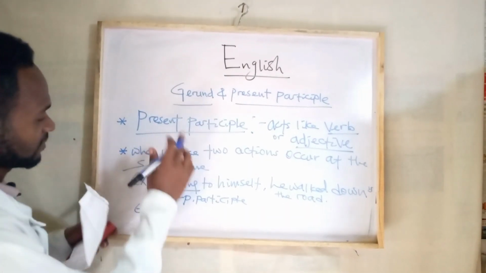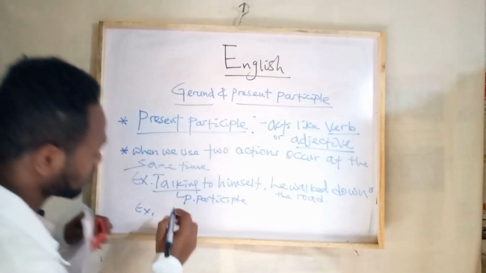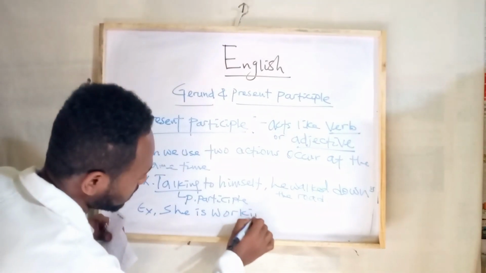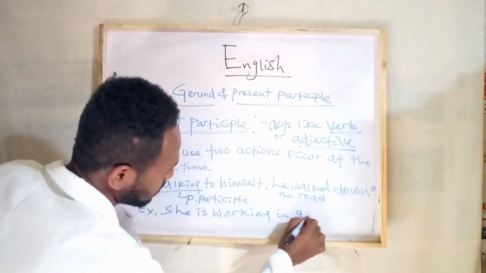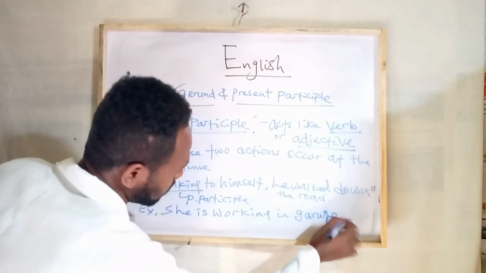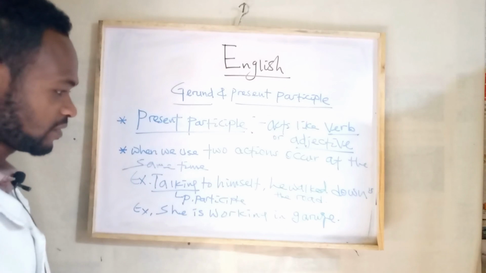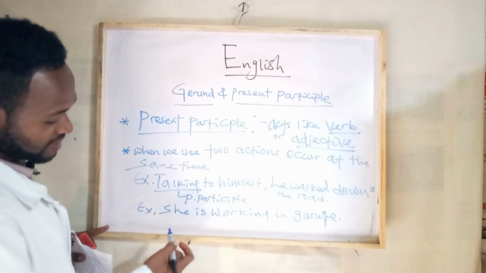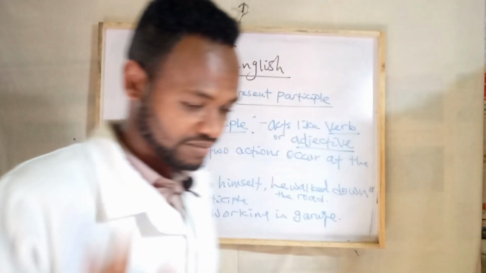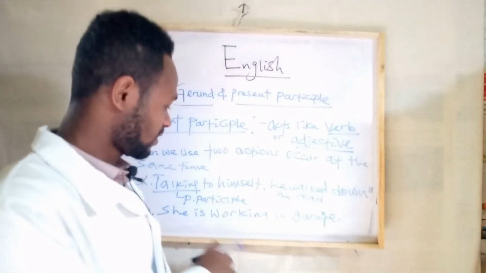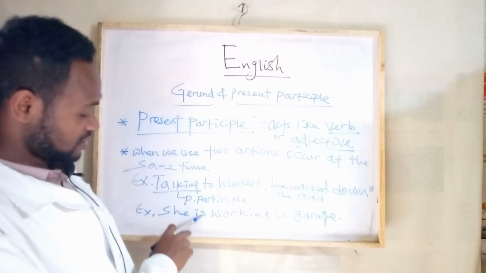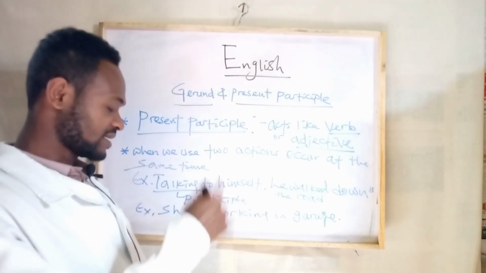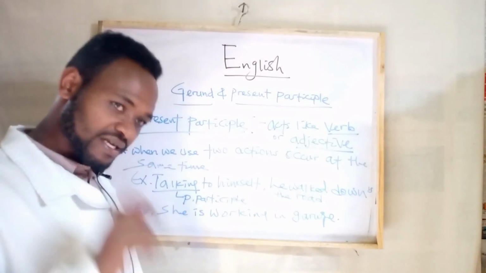Another example for present participle will be: she is working in the garage. She is working at home or the garage. So here this is the present continuous tense. Most of the time present continuous tense, simple or future continuous tense, is structured like subject is, are, were or will be, then verb 1 in the ing form.